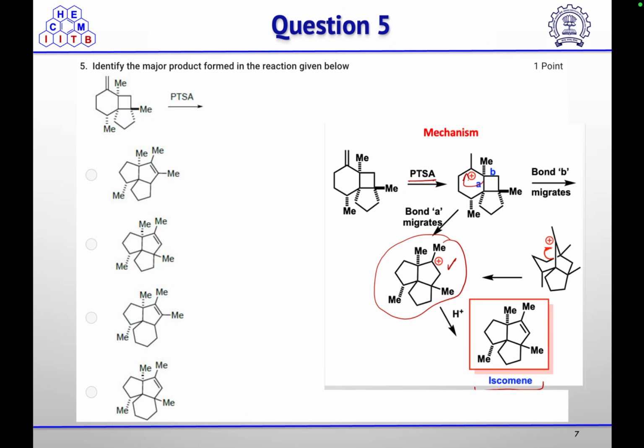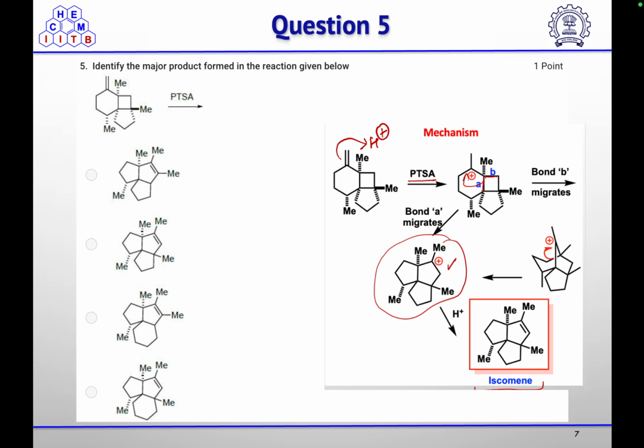First, in the acidic medium, your olefin is going to abstract the proton to form this tertiary carbocation. Now, once this tertiary carbocation forms, either the A or the B bond can migrate to neutralize the positive charge, and ring expansion will take place.